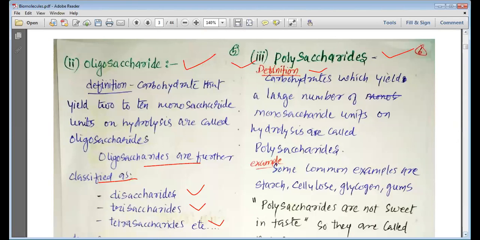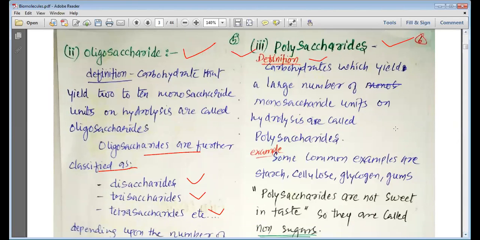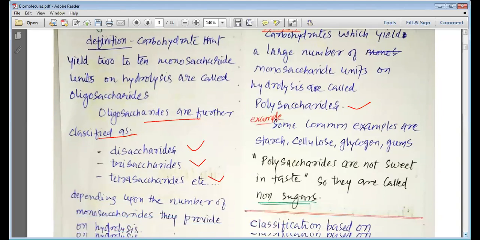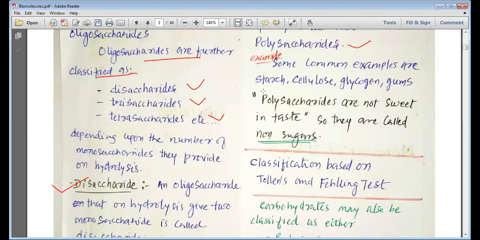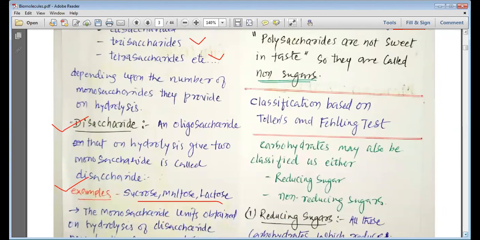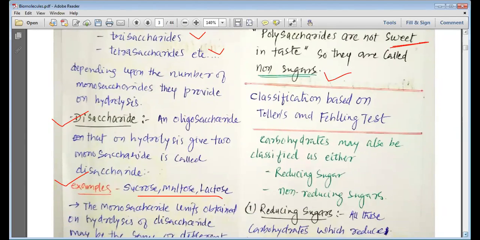Then we studied polysaccharides. Polysaccharides are those carbohydrates which give many monosaccharide units on hydrolysis. The examples of polysaccharides are generally starch, cellulose, glycogen, and gums. Polysaccharides are not sweet in taste, and that is why they are also called non-sugars.